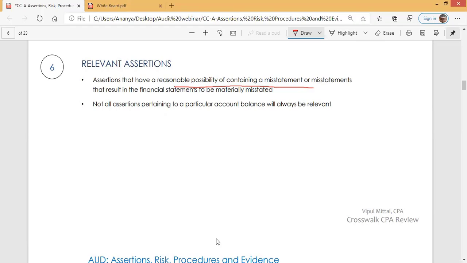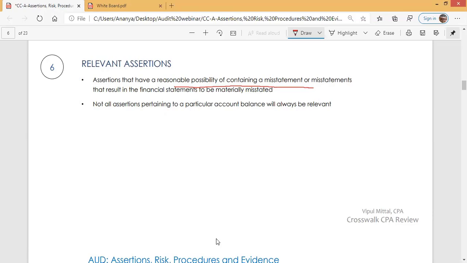That result in financial statements to be materially misstated. So management makes certain assertions. And if the auditor believes that there is a reasonable possibility that it may contain a misstatement, as a result, financials will be misstated.